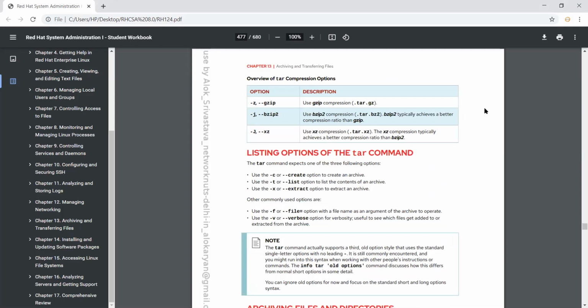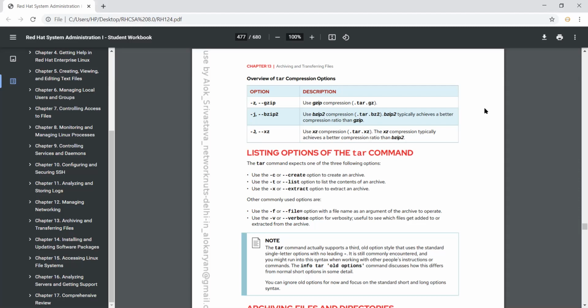These are gzip, bzip2, and xz, the three compression options to compress the data. Use the compression like .tar.gz, .tar.bz2, like that. Is that clear, guys?